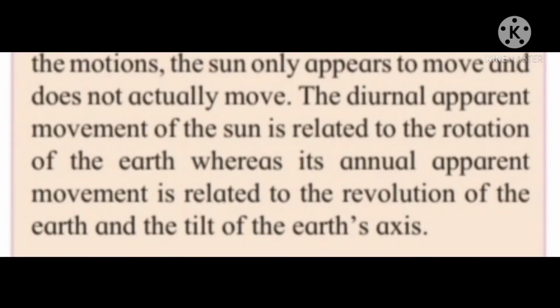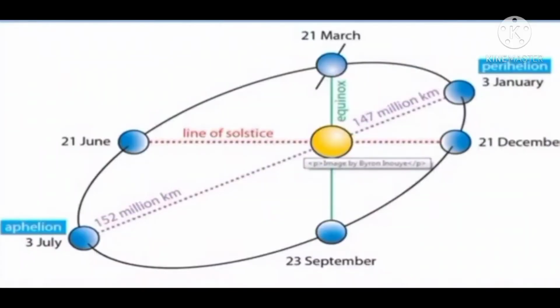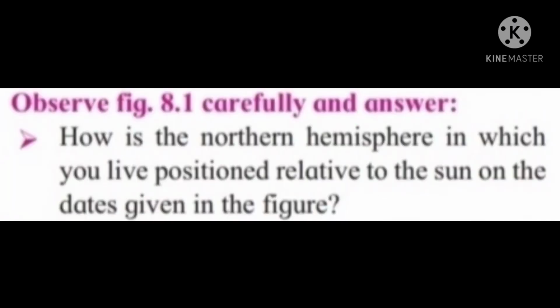In both motions, the sun only appears to move and does not actually move. The diurnal apparent movement of the sun is related to the rotation of the earth, whereas its annual apparent movement is related to the revolution of the earth and the tilt of the earth's axis.